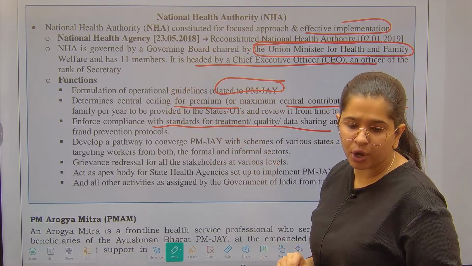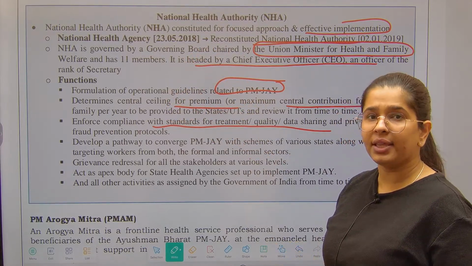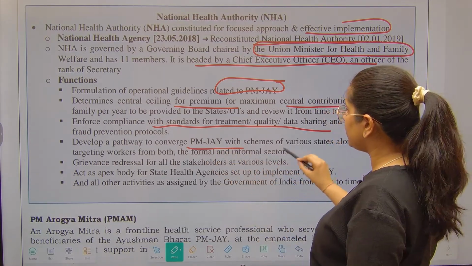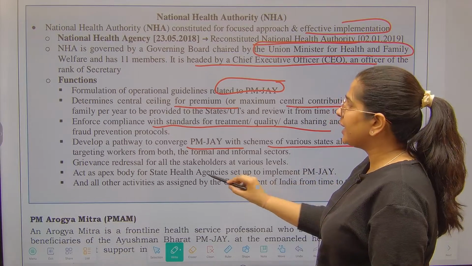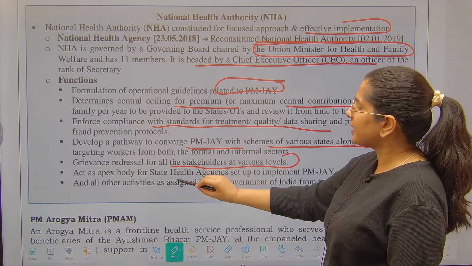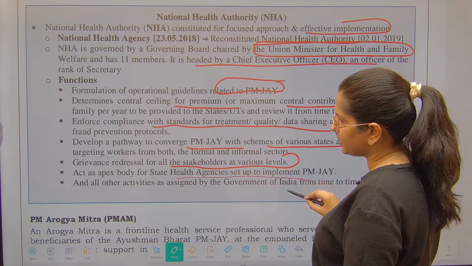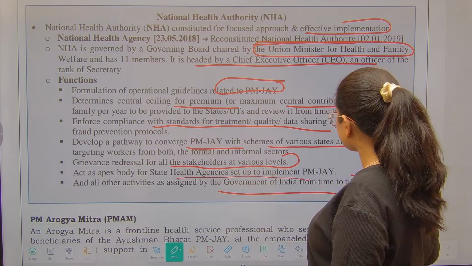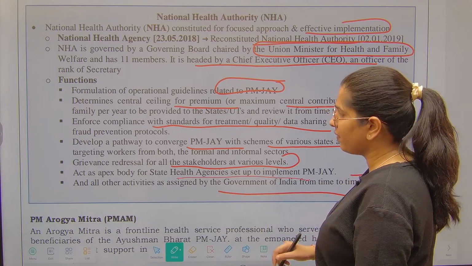And how are they going to monitor that? By doing the audits. Next is developing a pathway to converge PMJ with the schemes of various states, grievance redressal for all the stakeholders at various levels, and acting as an apex body for central health agencies and all other activities given by the government of India.